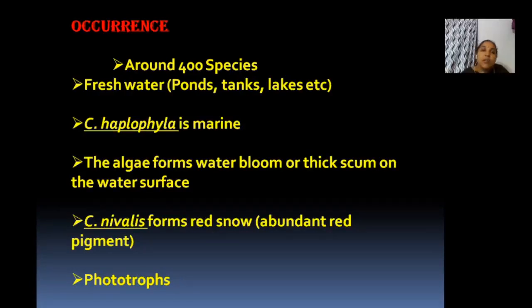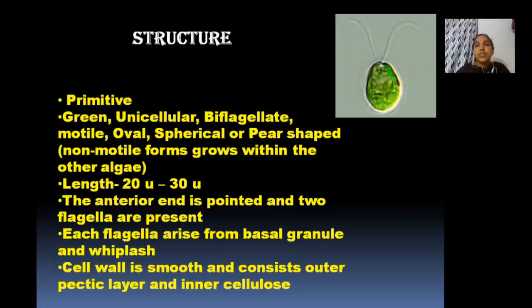Understood? They are all phototrophs because they are able to synthesize their own food. They can photosynthesize by absorbing sunlight. They are the producers of the ecosystem. Now, structure. It is a very simple structure, I already discussed it while teaching thallus organization.